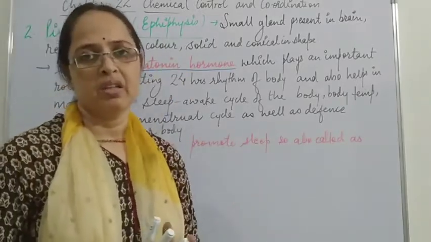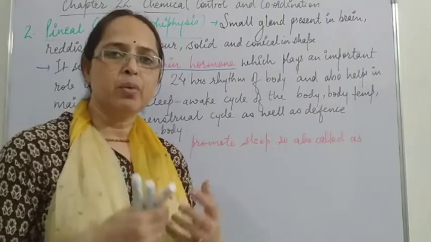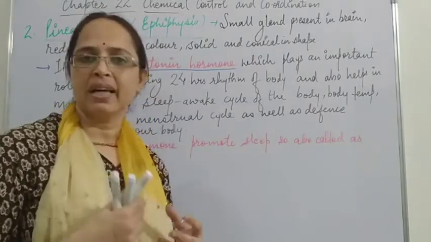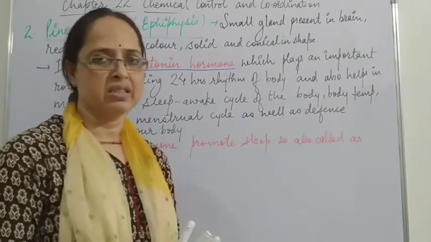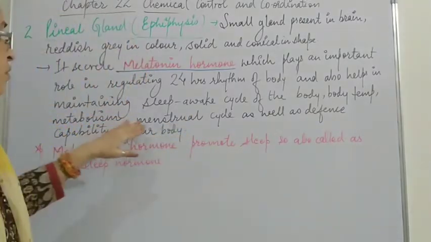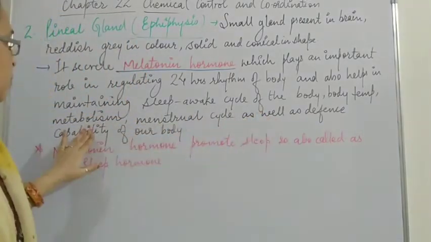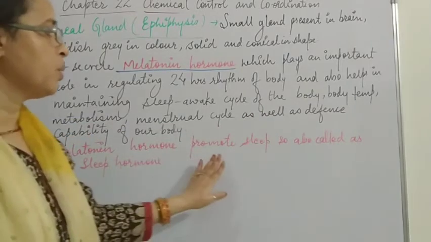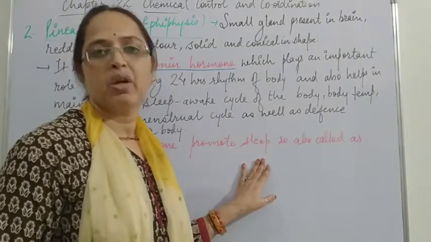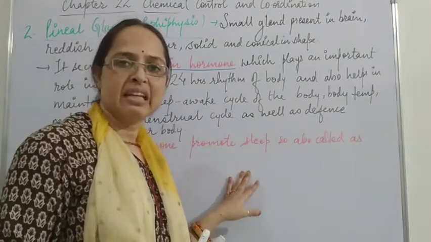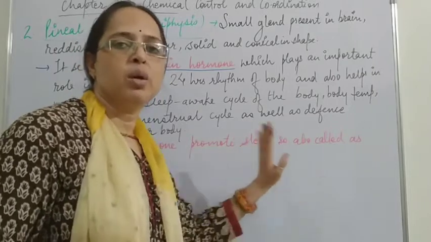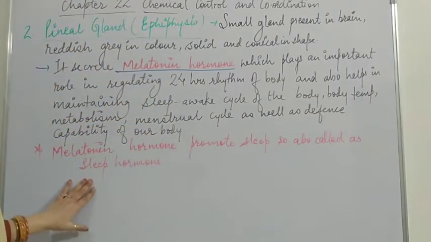Sleep is required so that the defense mechanism of the body increases. Melatonin promotes sleep so that the 24-hour cycle can be maintained, so this hormone is also called the sleep hormone.